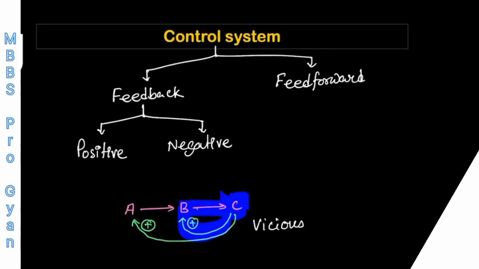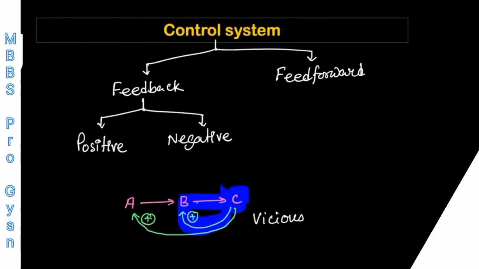According to the positive feedback control system, if I take one example, suppose our blood pressure increases due to certain reason, this increase in blood pressure will stimulate further rise of blood pressure, and that will again increase more blood pressure, and the blood pressure will continue to rise, and disastrous consequences are going to happen. But that does not generally happen, right? In the blood pressure control system, it is not the positive feedback control system.